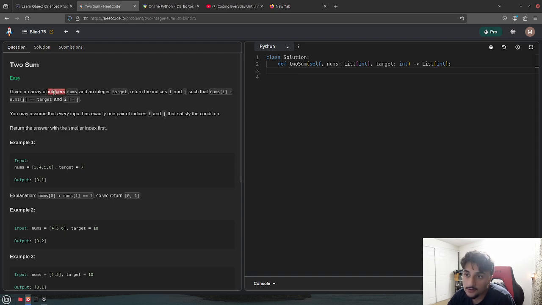Given an array of integers nums and an integer target, return the indices i and j, such that nums[i] plus nums[j] equals target, and i does not equal j. Oh, okay, and i does not equal j.